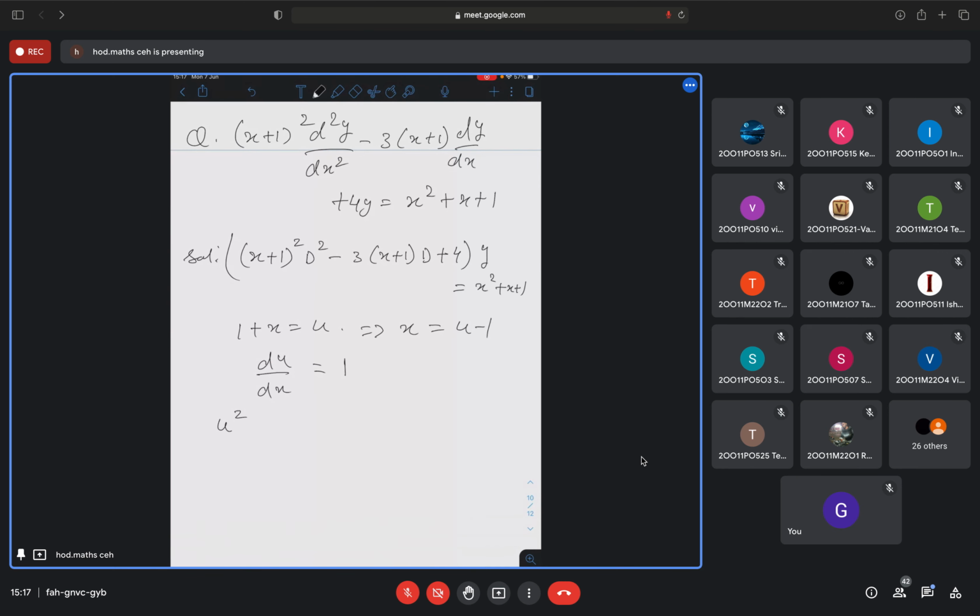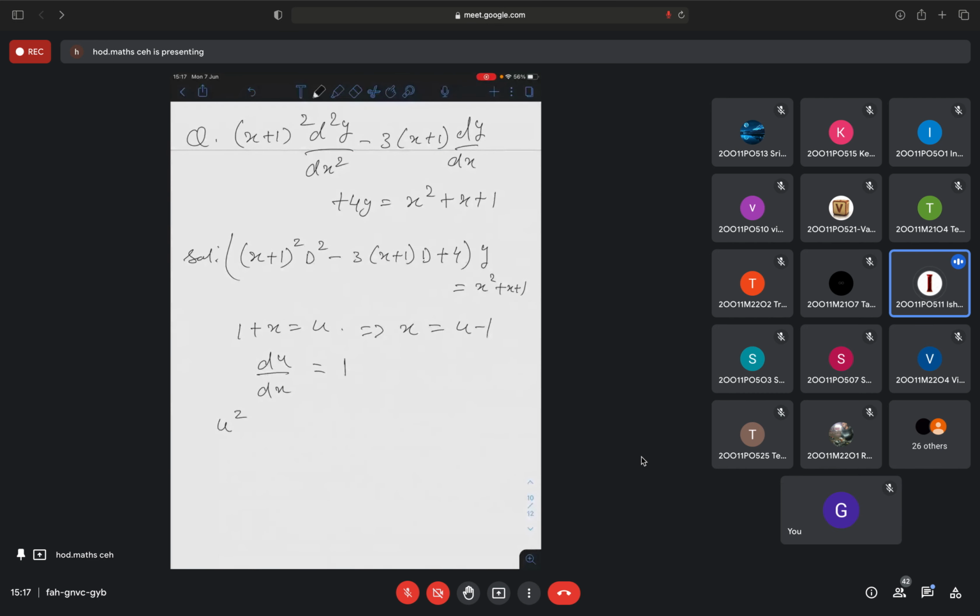You will get u square. Is it or not? U square, and what equation will I get? Tell me. Square d square minus 3u d.